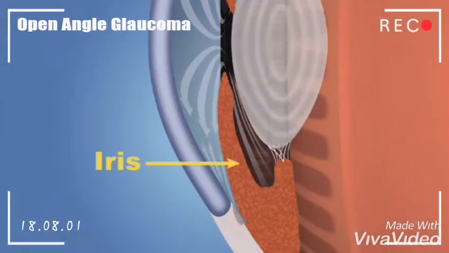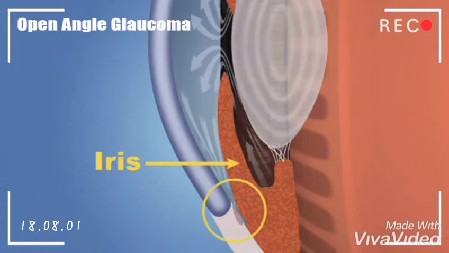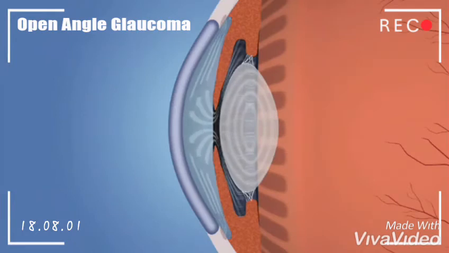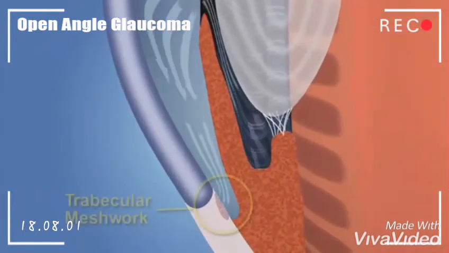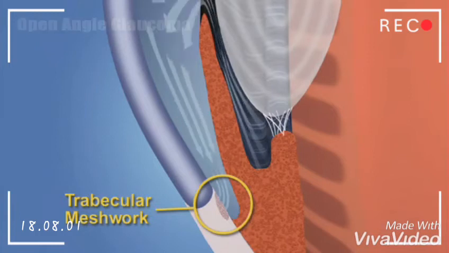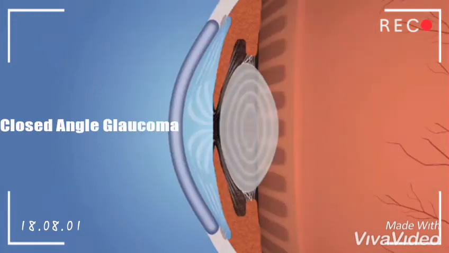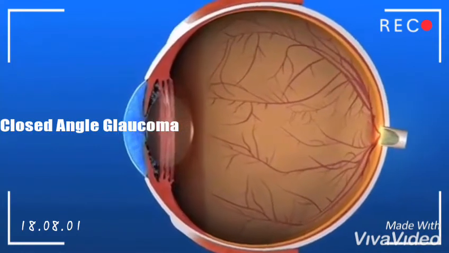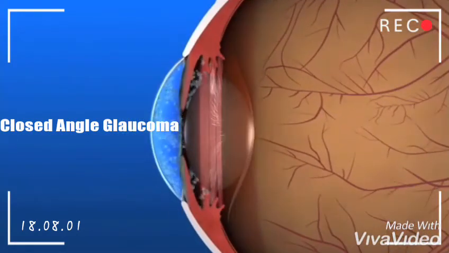Open-angle glaucoma, also called chronic glaucoma. In this condition, the trabecular meshwork is partially closed. This results in gradual increase in intraocular pressure, almost always in both eyes, causing optic nerve damage and a progressive loss of vision. In closed-angle glaucoma or acute-angle glaucoma, the trabecular meshwork is completely blocked, resulting in sudden attacks of intraocular pressure, usually in one eye. Therefore, closed-angle glaucoma is considered as a medical emergency.